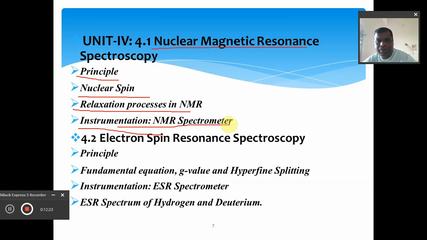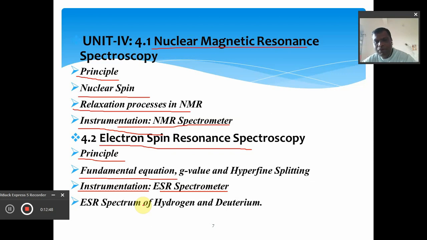And the extended part of this topic, the second part of this unit, is called the ESR spectroscopy, that we call electron spin resonance spectroscopy. And in this part also we will talk about the principle of this ESR spectroscopy and the fundamental equation, G value, and the hyperfine splitting. Again, the instrument which is used for this purpose is simply called the ESR spectrometer.